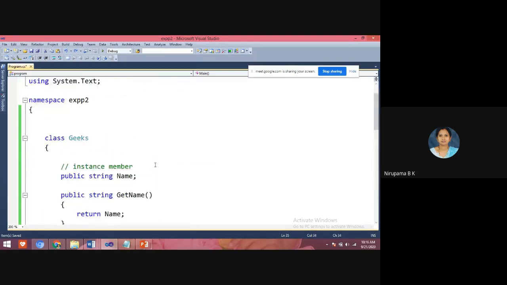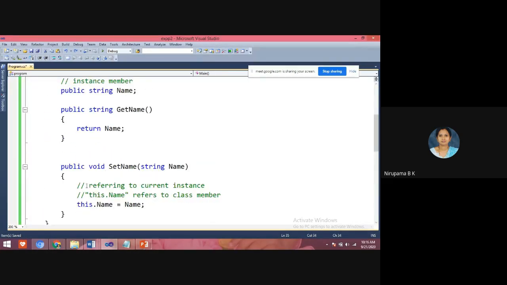If you see the other example, here I am not creating the object. Here I am not creating an object; I am using the this keyword. This is the use of the this keyword. Using the this keyword, I am extracting the value.